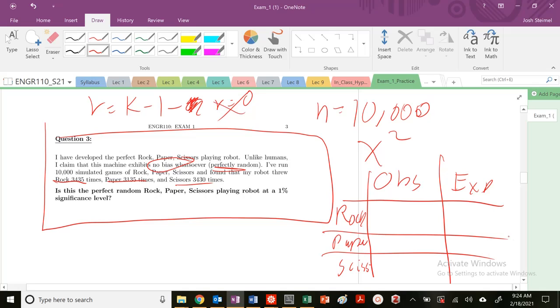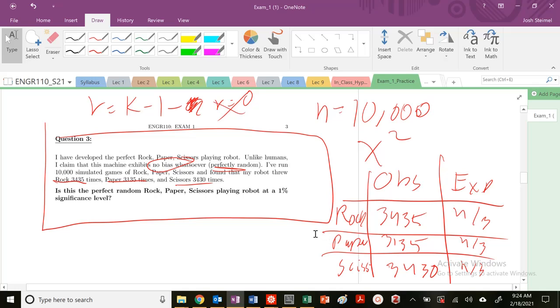So we observed 3,435 for rock, 3,135 for paper, and 3,430 for scissors. What are our expected values? Well, it's just going to be n divided by 3, n divided by 3, n divided by 3, because again, we expect them to be all equally probable.